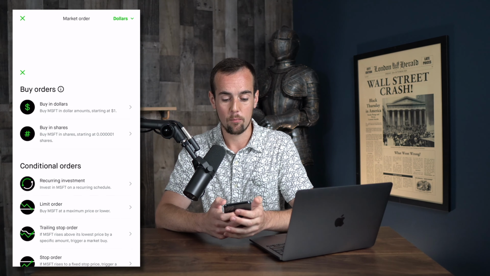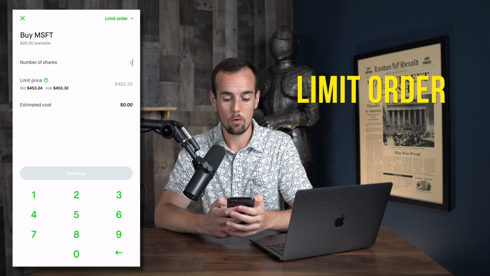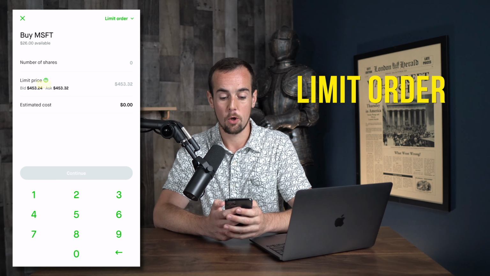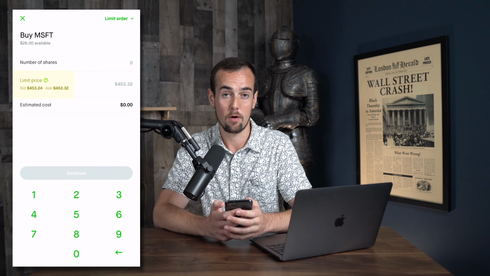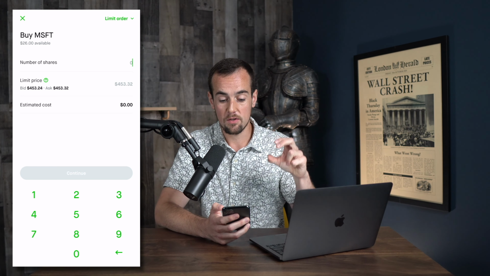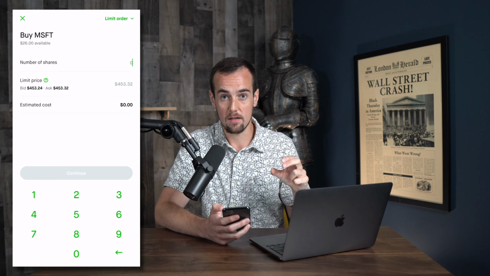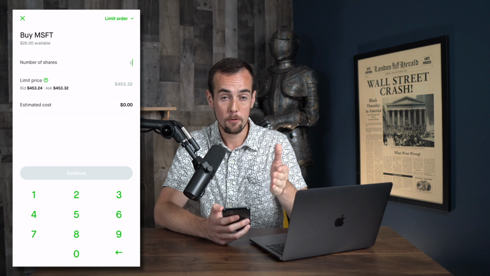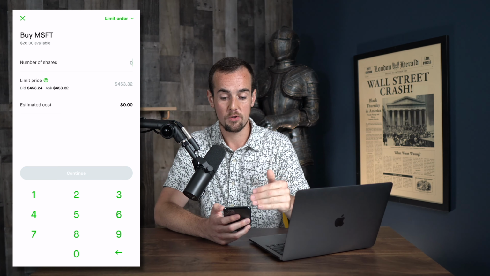So if we click in the top right here, we can select limit order, and this will actually show us the current bid price and the ask price for Microsoft. So right now it's $453.24 as the bid and $453.32 as the ask. So that 8-cent difference between the two is referred to as the spread. And if you were to place a market order, the price would fall between those two numbers.